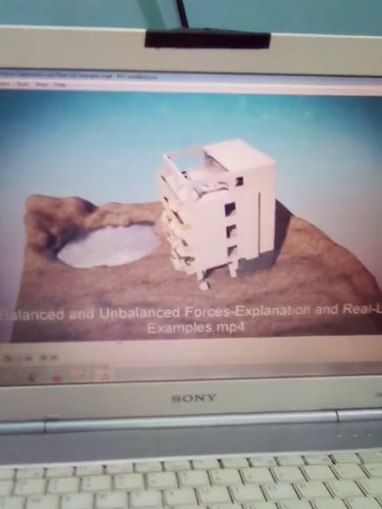What happens when forces are unbalanced? Welcome to Moo Moo Math.